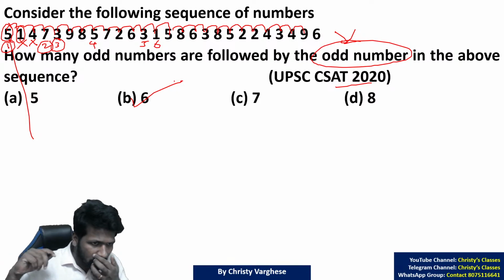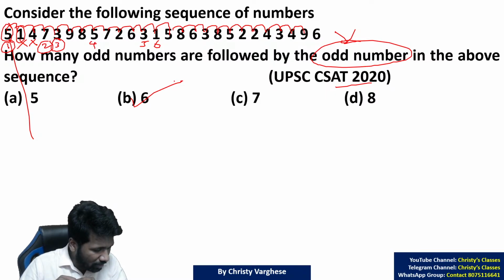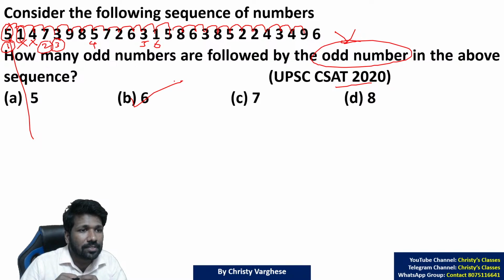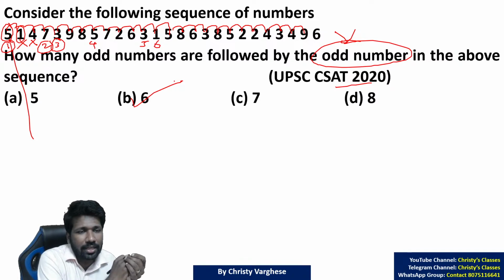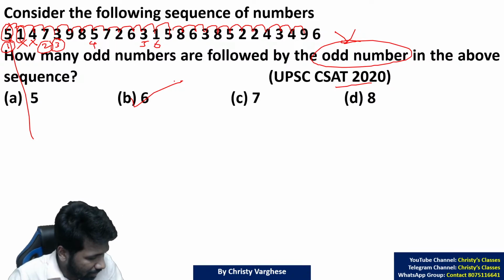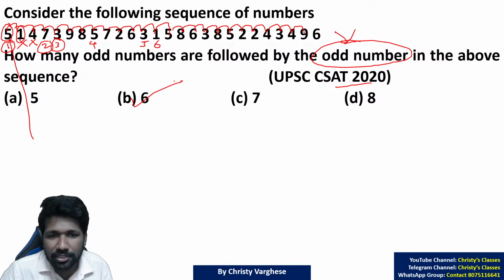Okay, you got 5, 5, 5, 6, you can find now. Is it a counting mistake or some other confusion? Let me cross check once again. 5, 1, yes. 7, 3, yes. 3, 9, yes. 5, 7, yes. 3, 1, yes. 1, 5, yes. So clearly 6 are there now. Which one did you miss? Can you mention which one you missed?